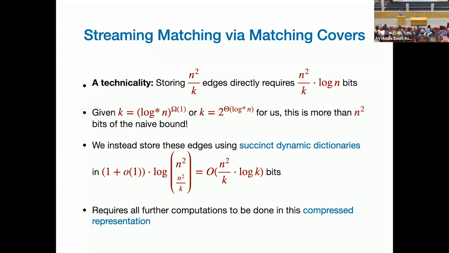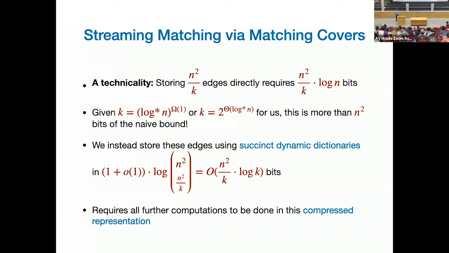One thing is that you are storing n squared divided by k edges, and k is very small. How do you store those edges? If you write their name, you have to pay log n bits for each of them. That becomes more than the space you have. But if you think about it, for n squared divided by n squared over k edges, information theoretically you need log of these many bits to store it.